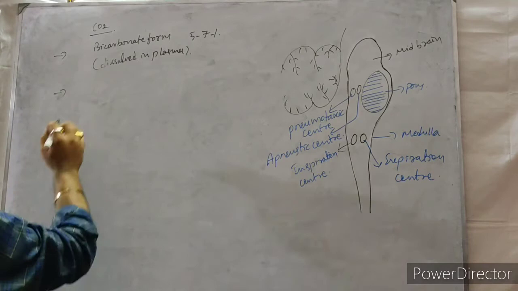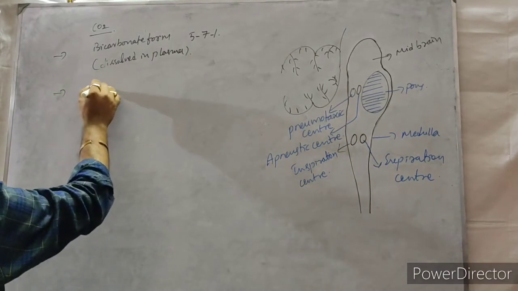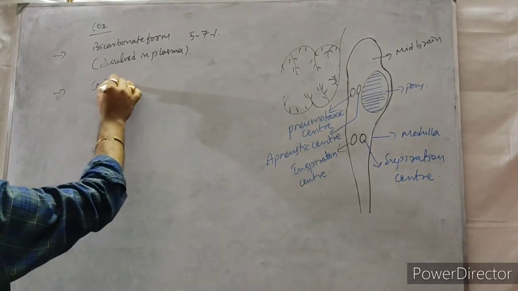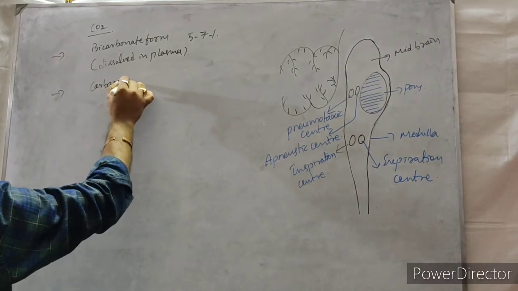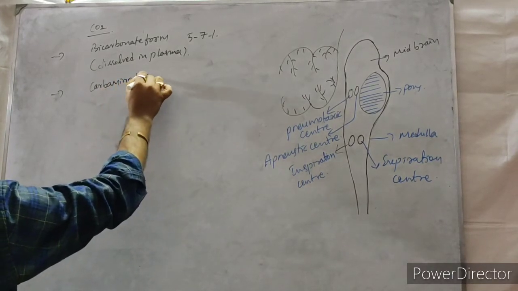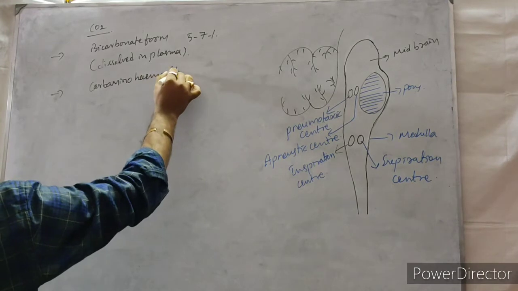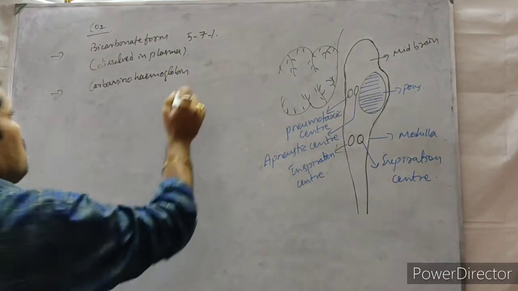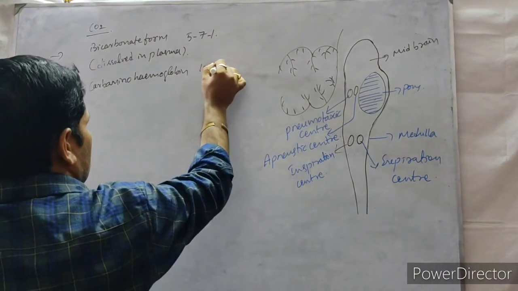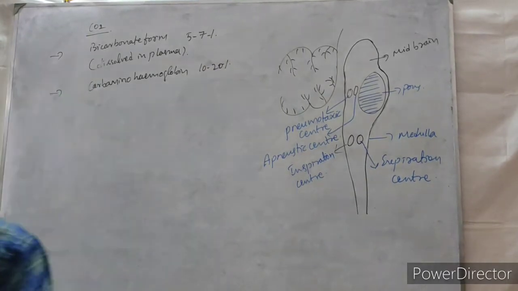Then, carbamino hemoglobin. In this way, 10 to 20% is transported.